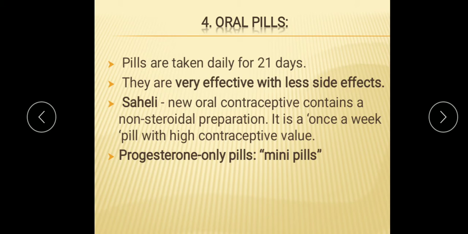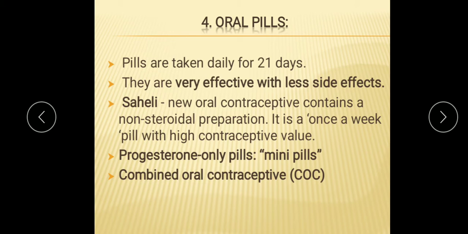preventing pregnancy. Then the combined oral contraceptives, also known as COC, contain a synthetic version of estrogen, known as ethinyl estradiol, and a synthetic version of progesterone, that is progestogen. So this synthetic estrogen and progesterone combine in the combined oral contraceptive COC, and this is also used as a contraceptive.